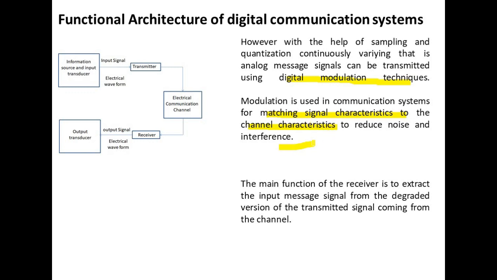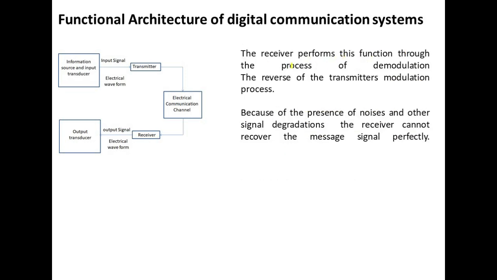The main function of the receiver is to extract the input message signal from the degraded version of the transmitted signal coming from the channel. The receiver performs this function through the process of demodulation, that is the reverse of the transmitter's modulation process. Because of the presence of noise and other signal degradation, the receiver cannot recover the message signal perfectly.